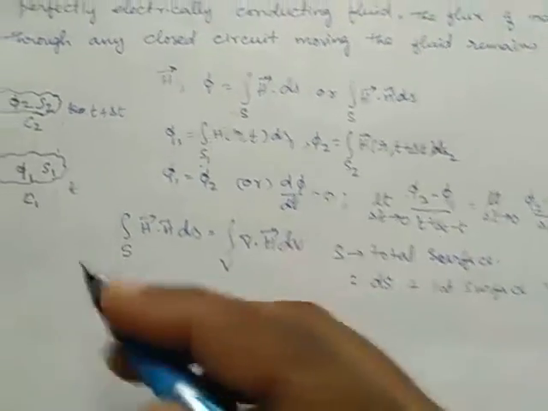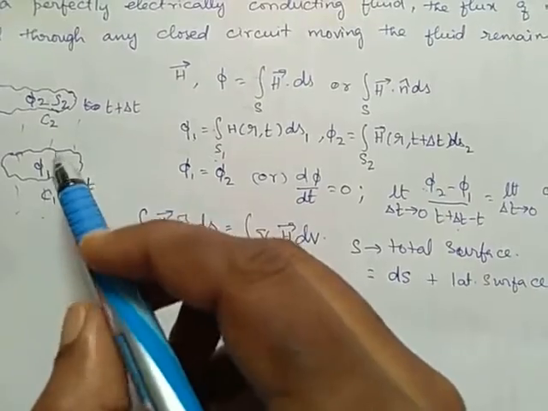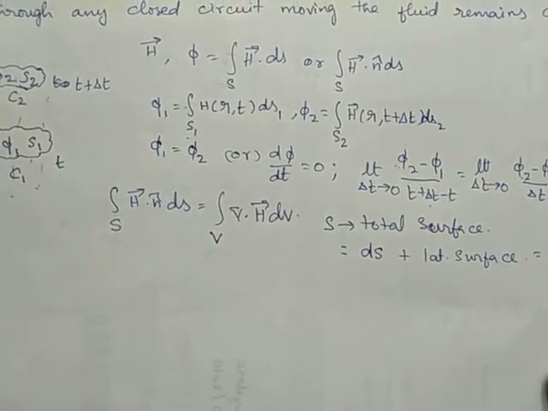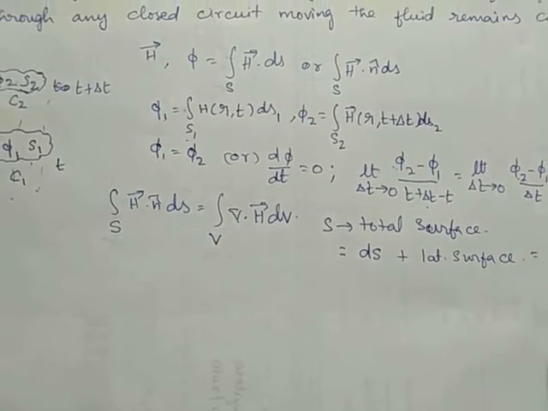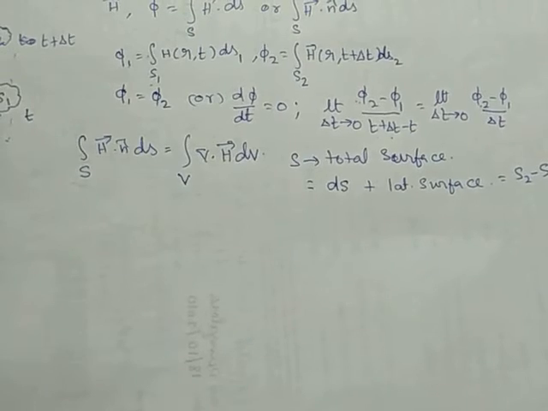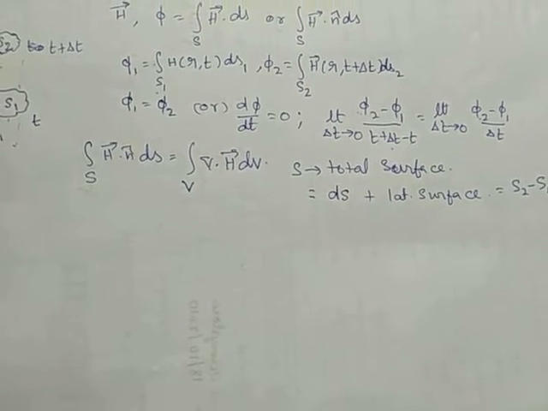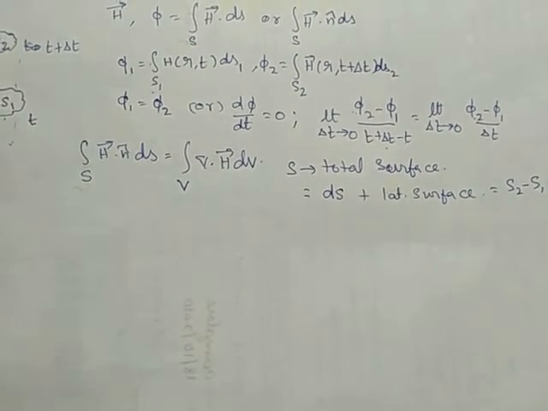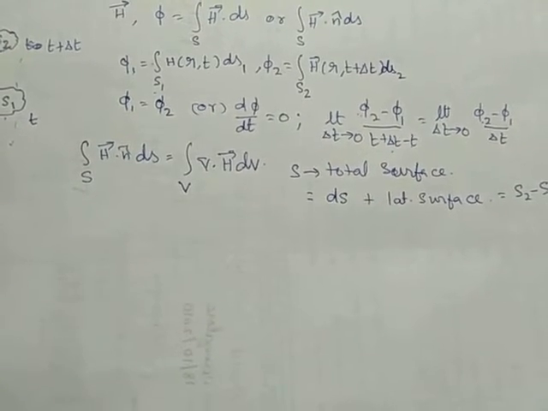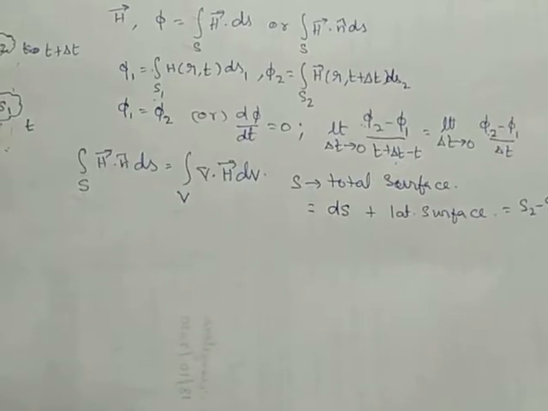So change in surface means the surface changes from S1 to S2. Therefore, change in surface and lateral surface. And we know what is lateral surface. The lateral surface of an object is the area of all the sides of the object excluding the area of its base and top.